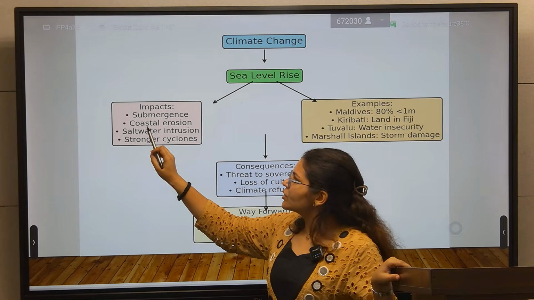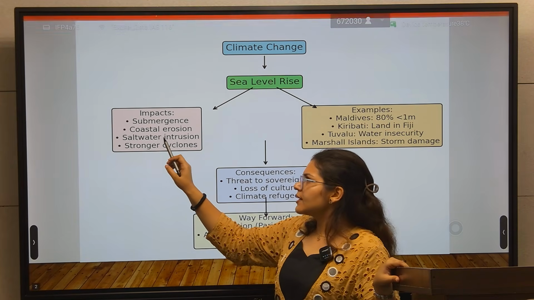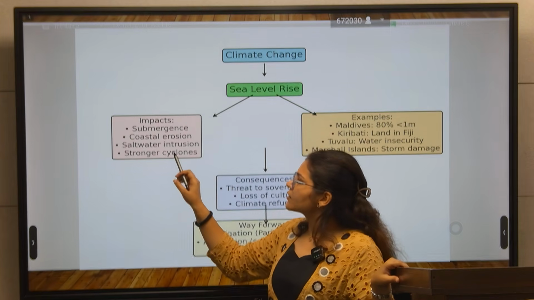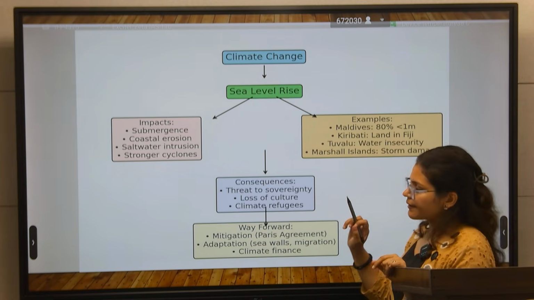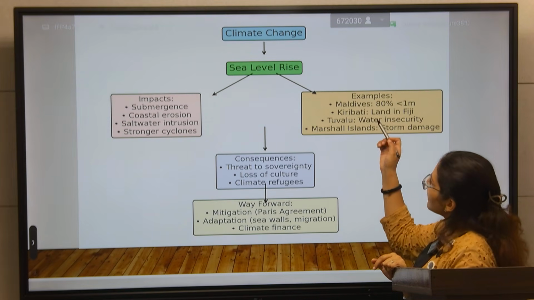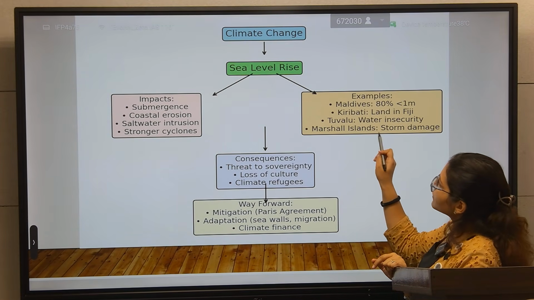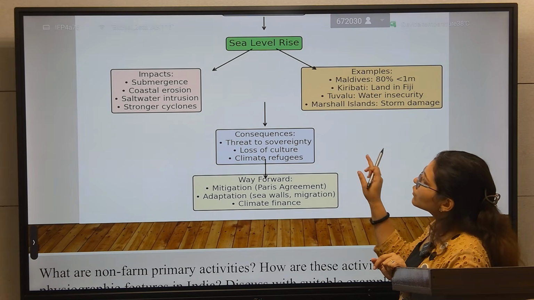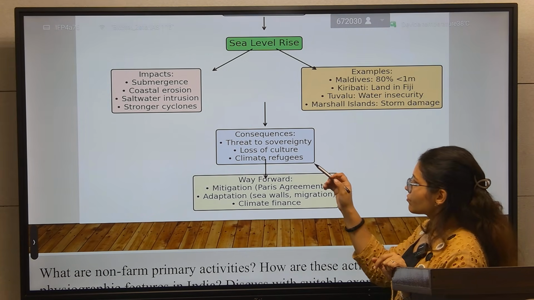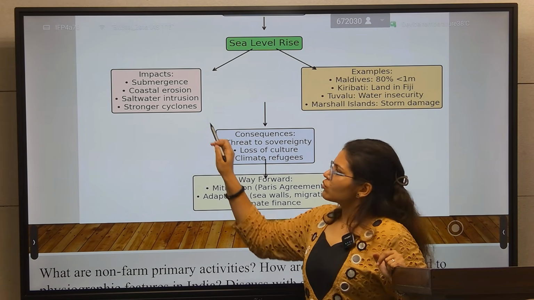There is submergence, coastal erosion, saltwater intrusion, and stronger cyclones. So these are the impacts I told you. Then you can give the example of the Maldives, Kiribati, Tuvalu, and the Marshall Islands. What are the consequences of this? So I merge these two points.